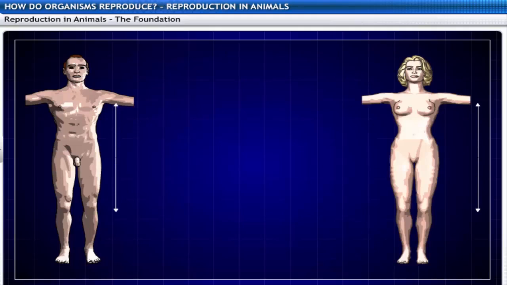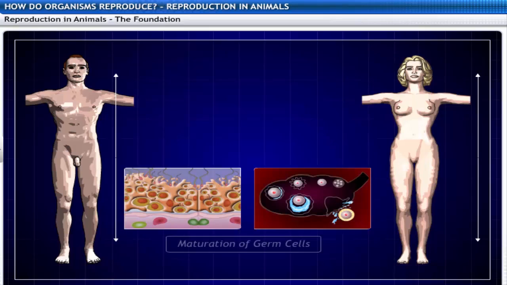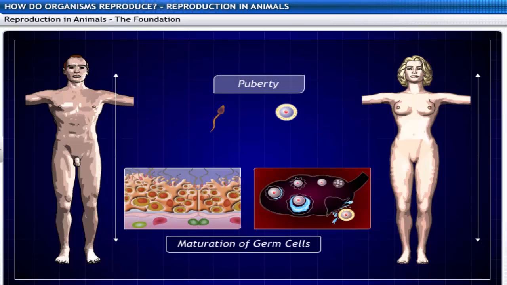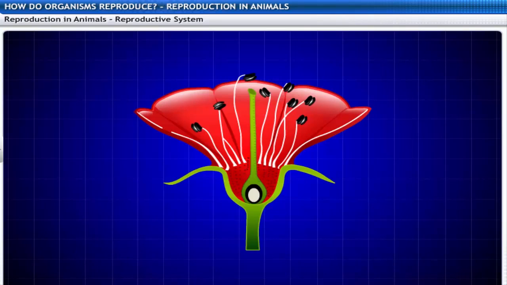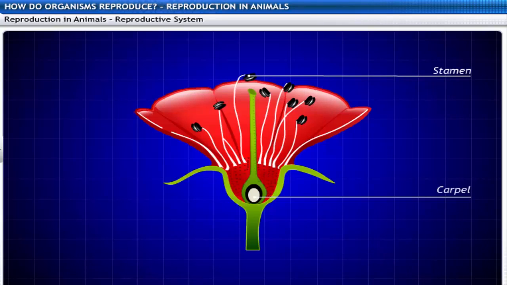During the teenage phase, the growth in the body of the boy and the girl slows down. In the adolescent phase, the reproductive tissues begin to mature. This period in boys and girls is called puberty. During this phase of puberty, sexual reproduction in humans is possible. But for that, presence of a male reproductive system and a female reproductive system, similar to the stamen and the carpel in flowering plants, is necessary.